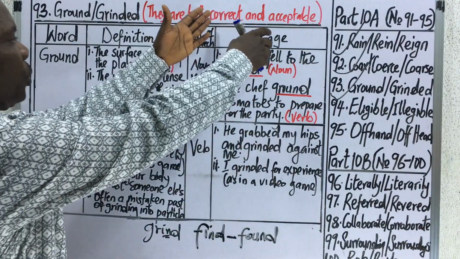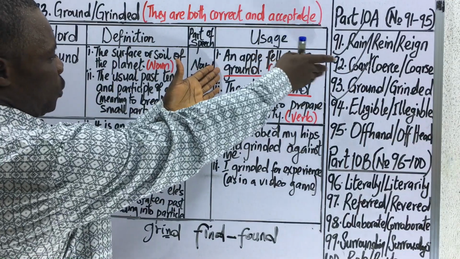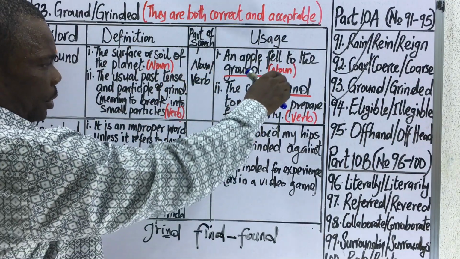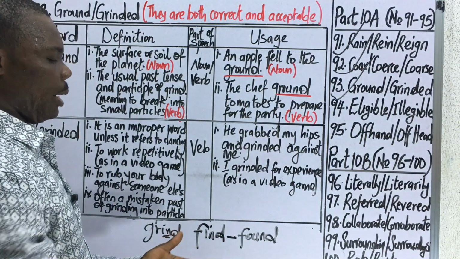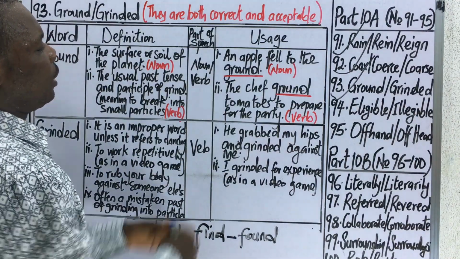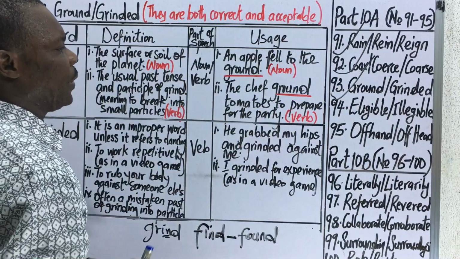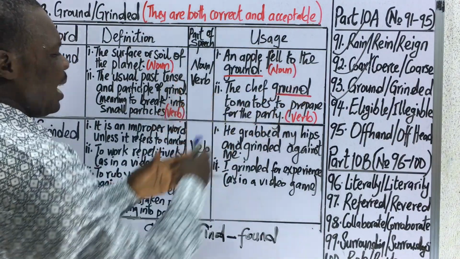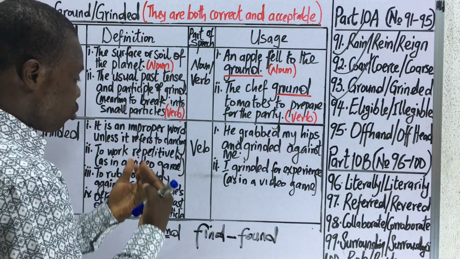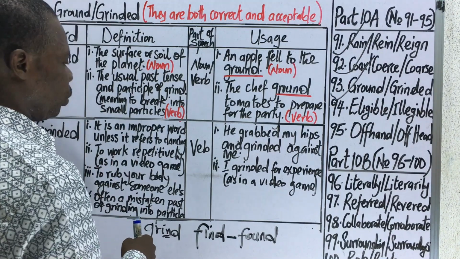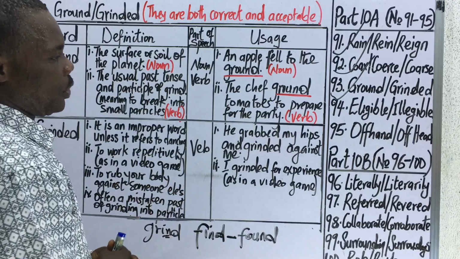Moving forward to the usage of the words in expressions, we have something like this. An apple fell to the ground. This is the case of using this word as a noun to mean the upper layer of the earth. Then number 2: the chef ground tomatoes to prepare for the party. Here, ground is used as a verb, the proper past tense form of grinding something into smaller particles.